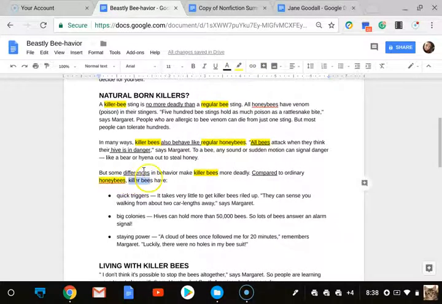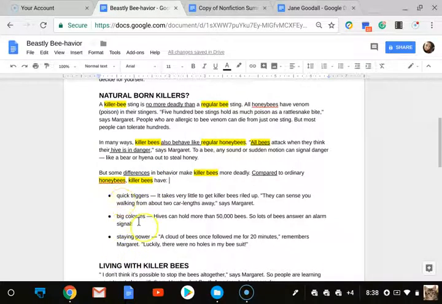Killer bees have, so this is signaling to me that we are about to go into a list that is telling me what killer bees have that is different from honeybees. Okay? Because it's telling us some differences in behavior make them more deadly, and we're comparing, but killer bees have these things. We can tell because there's this colon here that is signaling a list.